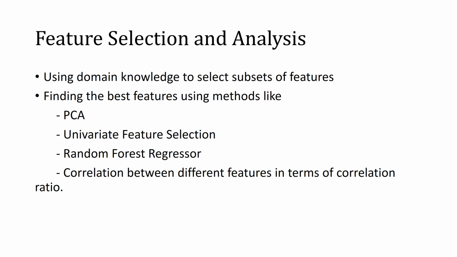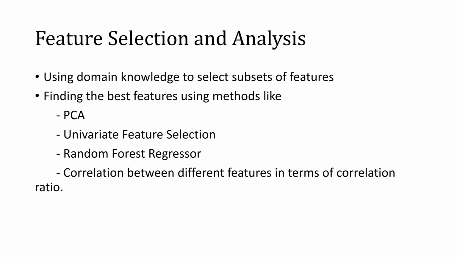So these are the features, and since we have such a huge number of features, we have to come up with logical subsets of features that would help us predict. There are different methods for doing that. First, we use our domain knowledge to come up with logical subsets. If we think the review count is a really important feature, the star rating of a business is really important, and the location is really important, we can come up with logical subsets ourselves.